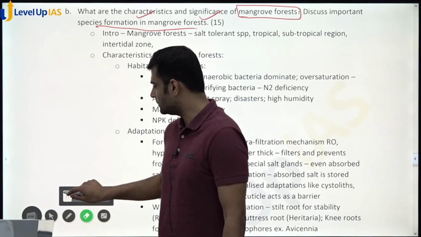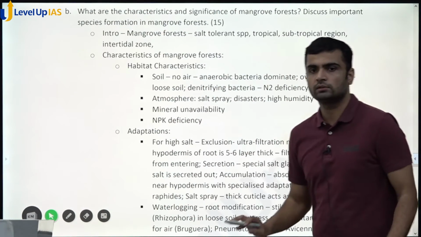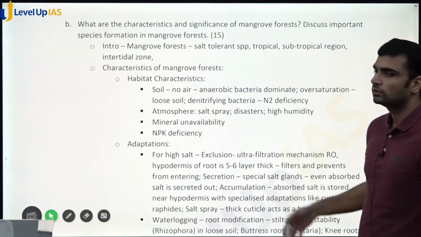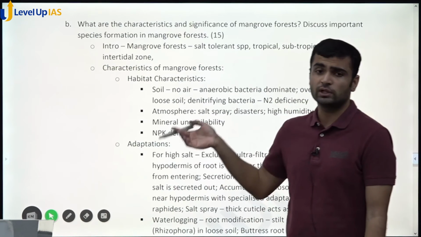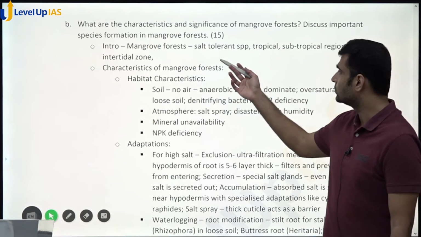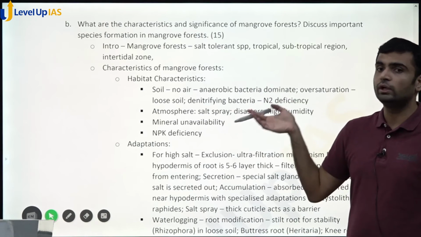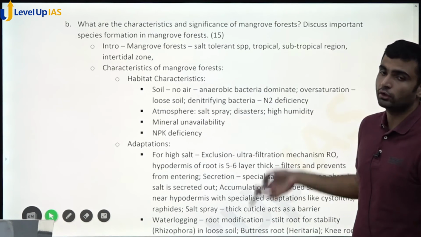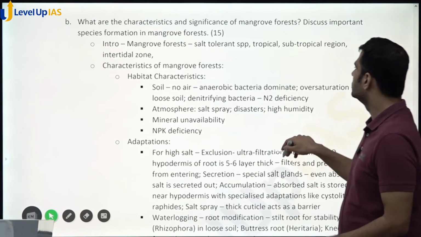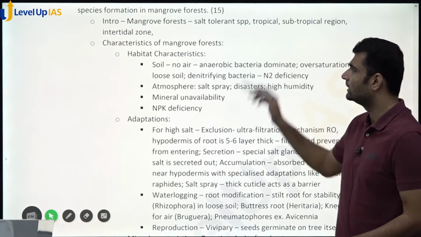What can be the introduction? In the introduction, we always want to define it. So what are mangrove forests? Mangrove forests are those forests grown in salt, those forests having salt tolerant species. They are found in intertidal zones in tropical or subtropical regions. Right, so you can define it like that.